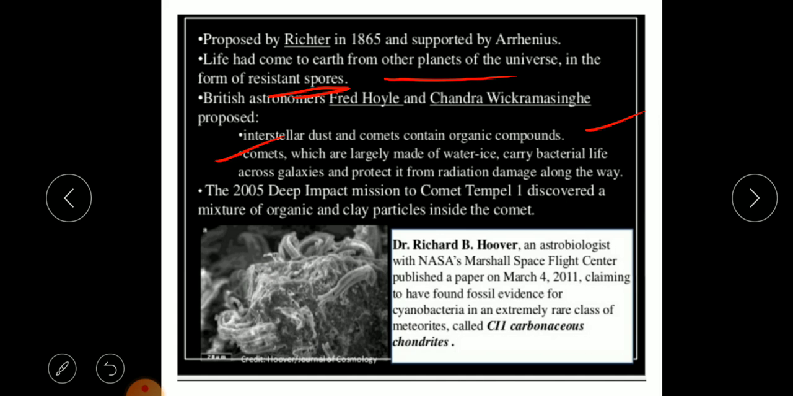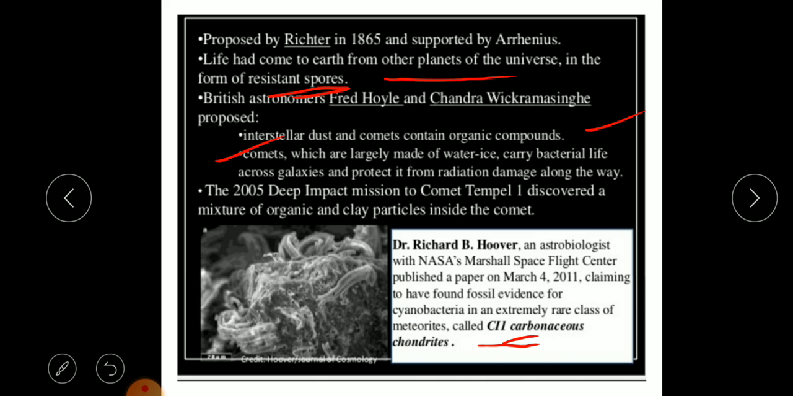So there are many things which are there. Okay, you can see a picture also over here. Dr. Richard B. Hoover, who was an astrobiologist with NASA's Marshall Space Flight Center, published a paper on March 4, 2011, claiming to have found fossil evidence for cyanobacteria in an extremely rare class of meteoroids called C11 carbonaceous chondrites. So he has discovered this. He had published a paper on March 4,